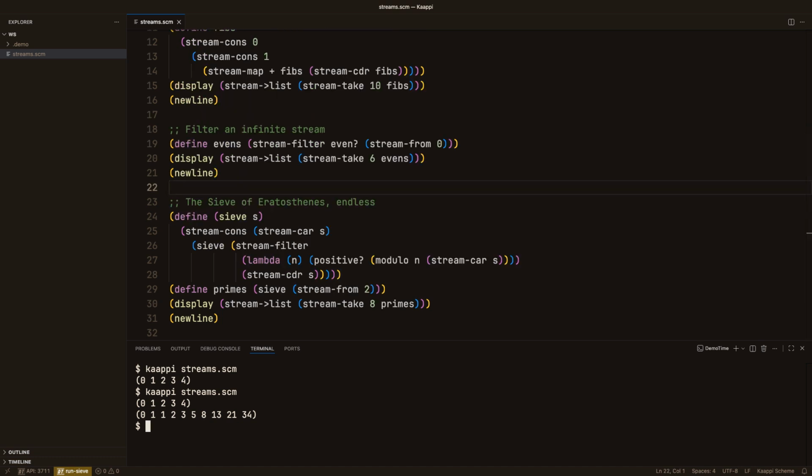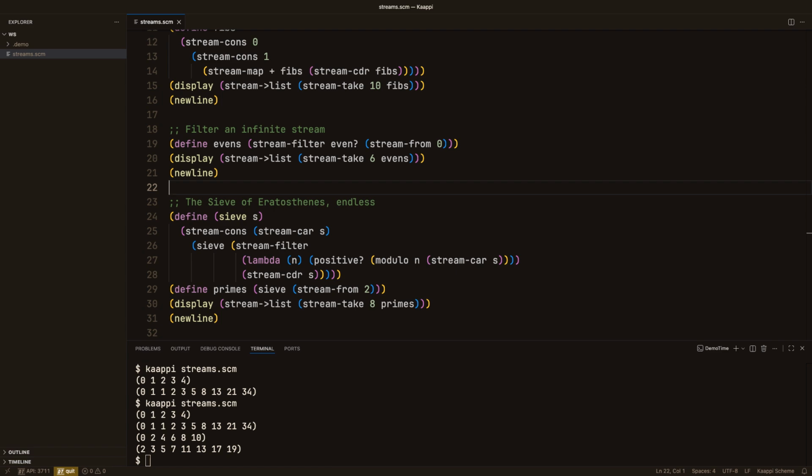One last run, and the whole file speaks. The naturals, Fibonacci, the evens, and now the primes. 2, 3, 5, 7, 11, 13, 17, 19. An endless supply, each one computed only when you reach for it.